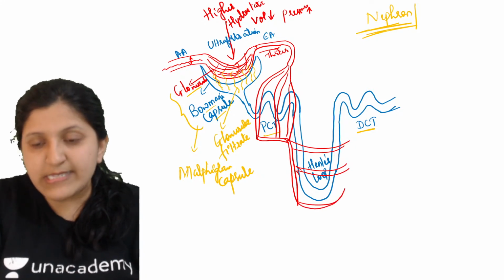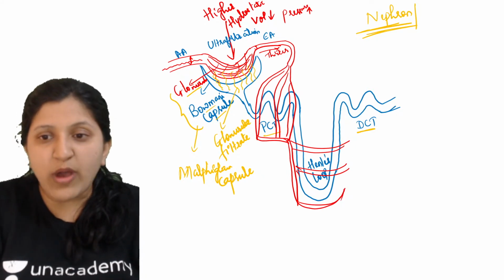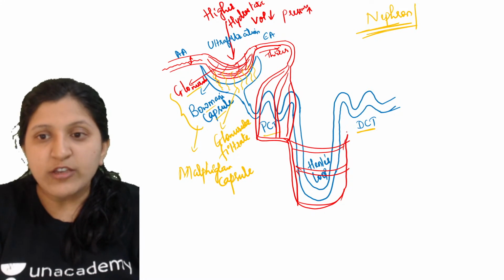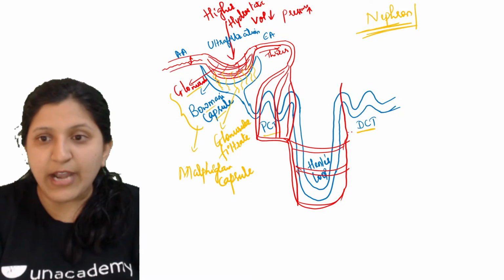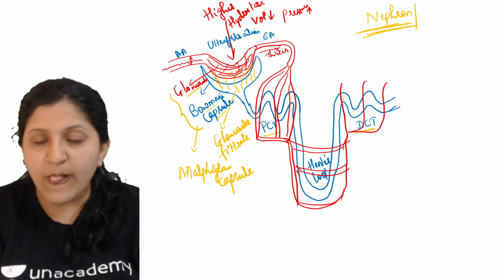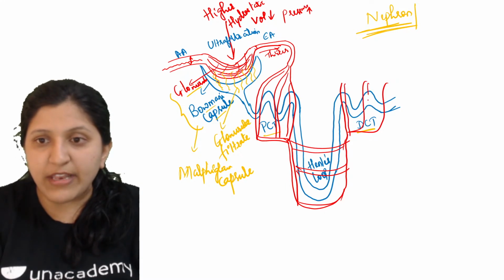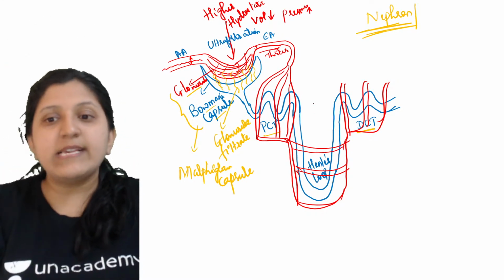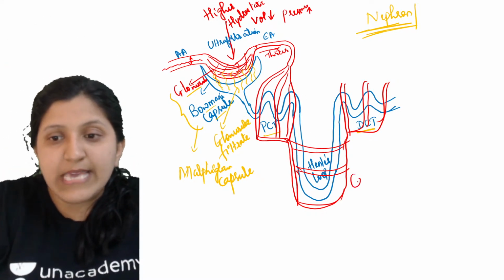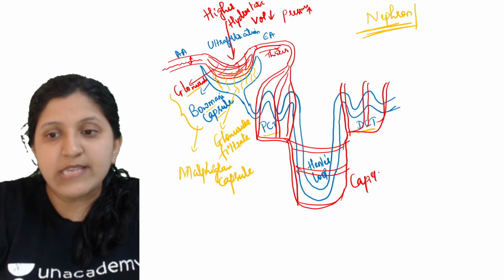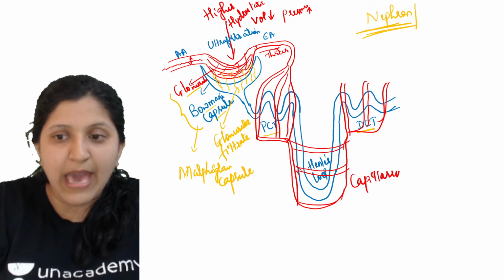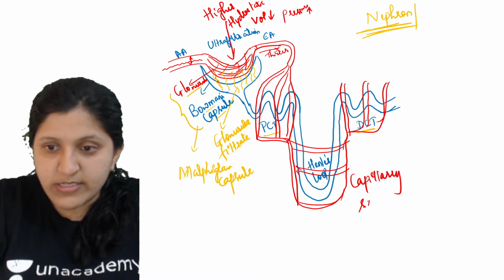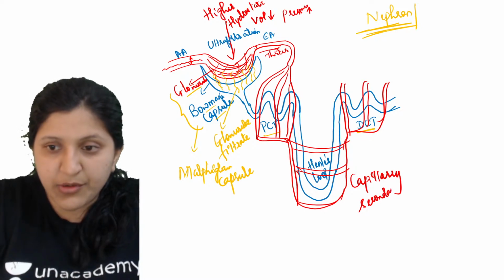So these are the secondary set of capillaries. I'll just write it as secondary capillaries.